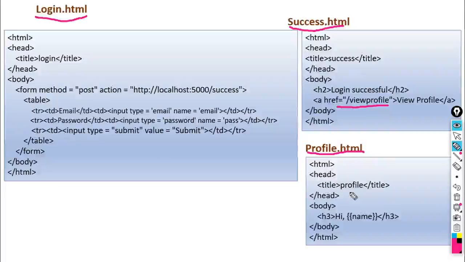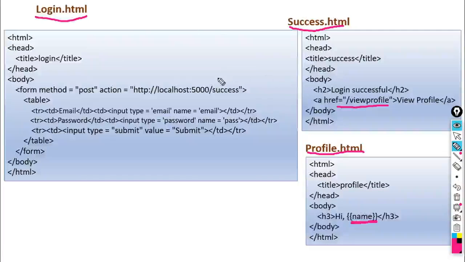It gives you the title profile, and a heading is given here: hi, then name. Which name will it display? In the login.py, we have given name equal to email. So whatever email is entered by the user will be assigned to the variable name and displayed on the screen.